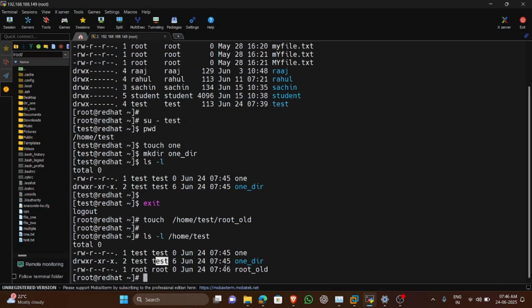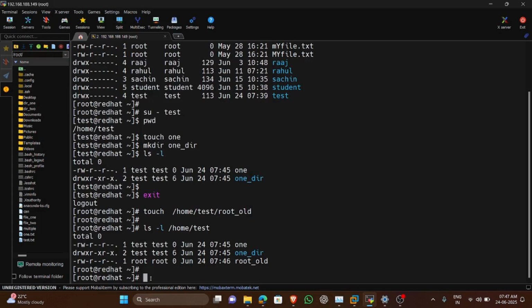Now, the root user is creating a file in that location, and he will get his own user owner and group owner. But right now, if we want that anyone who creates a file or directory in the home directory of the test user will get their own user ownership, but the group owner should always be test, how is it possible? It is possible with the help of SGID. Now SGID will help you. Okay, let's check.